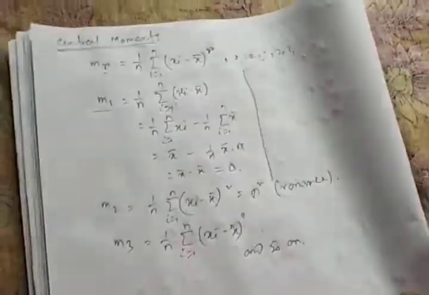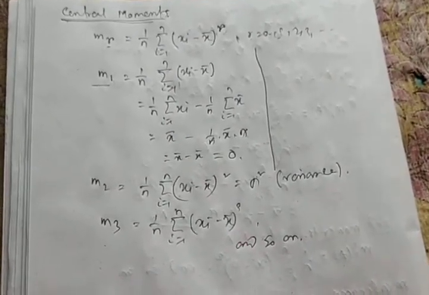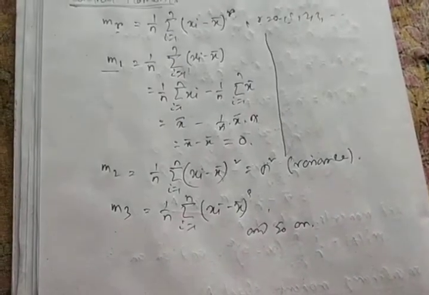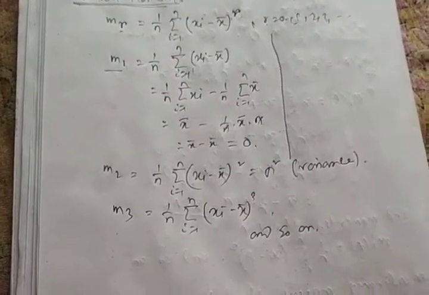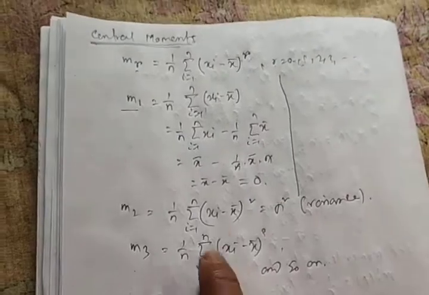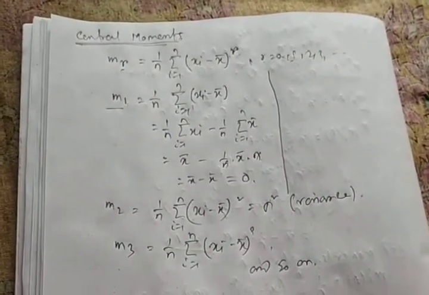So after we learned raw moment, central moment and ordinary moment, next we will only discuss central moment and non-central moment. So central moment is about x bar and non-central moment is about anything.